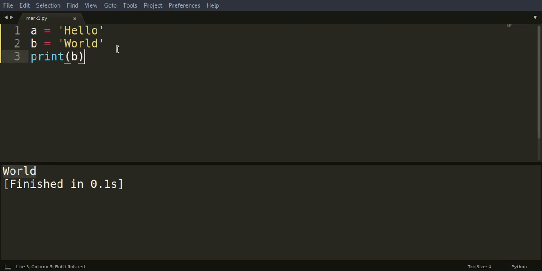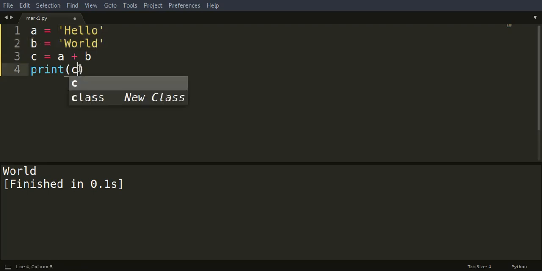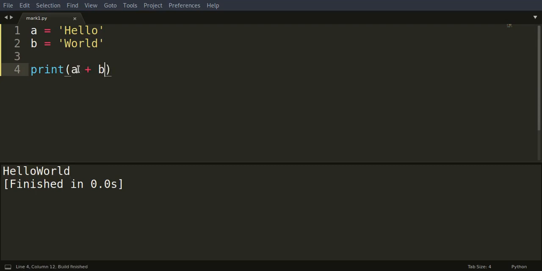Now what happens if I make up a variable named c equals a plus b? Adding up strings or text doesn't sound natural, so what will happen? Let's see. Our strings got joined together. It doesn't matter whether I write c equals a plus b, or just print a plus b here. It's the same thing, and we get hello world. We could put a space here, and see, we get our hello world.